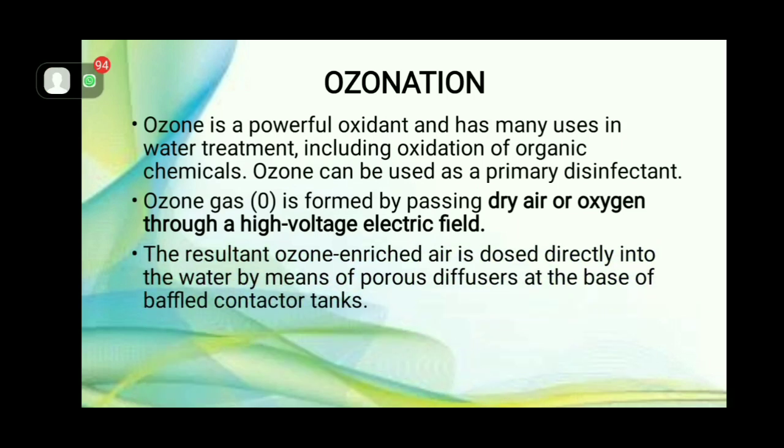The resultant ozone enriched air is dosed directly into the water by means of porous diffusers at the base of baffled contactor tanks.